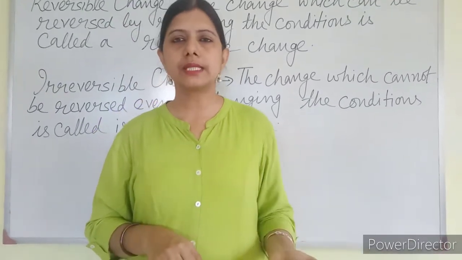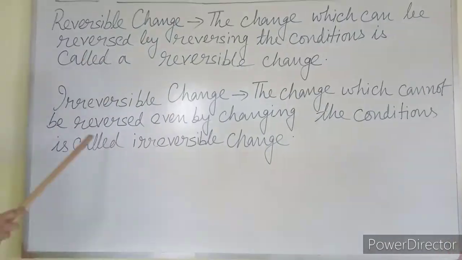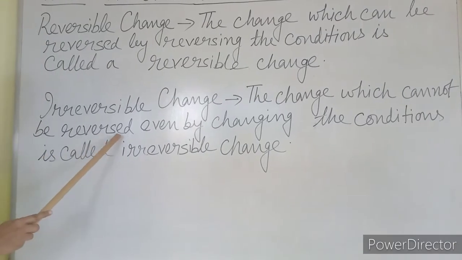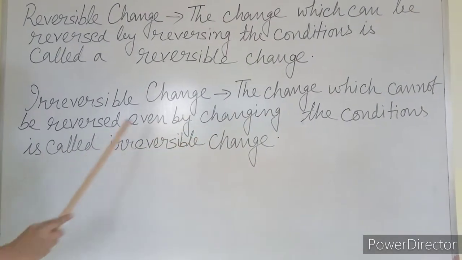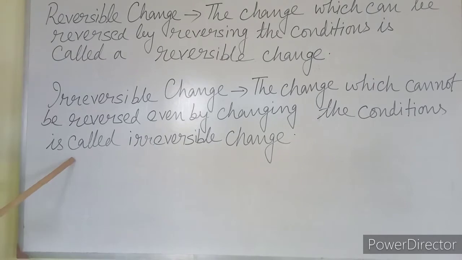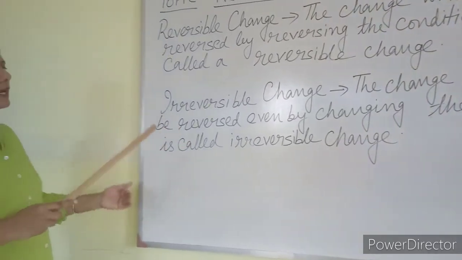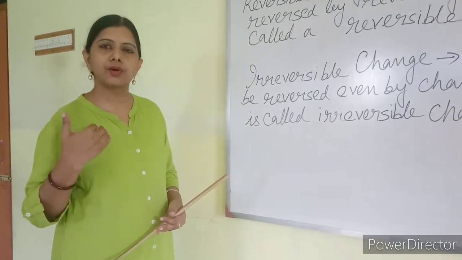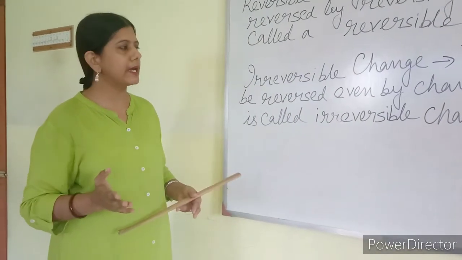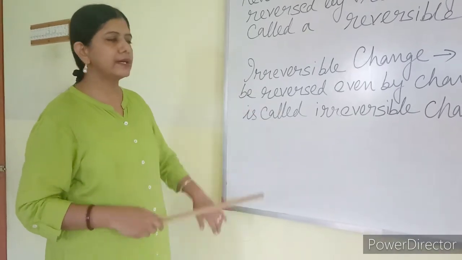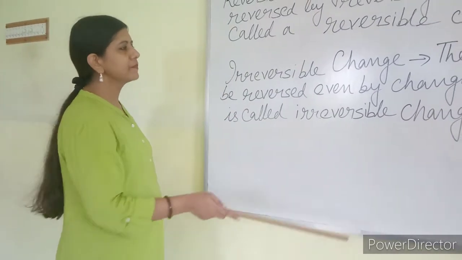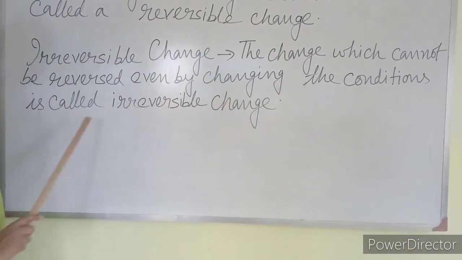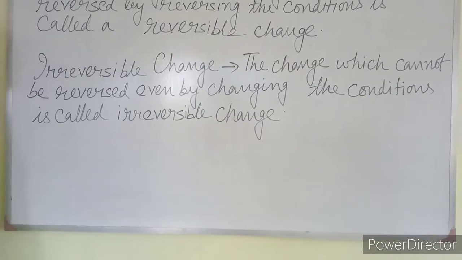Now, you have to know the definition of irreversible change. The change which cannot be reversed even by changing the condition is called irreversible change, which I cannot get back again. The original shape, size, position of the object cannot be returned by any kind of changes. That is called irreversible change. I am again repeating, the change which cannot be reversed even by changing the conditions is called irreversible change.